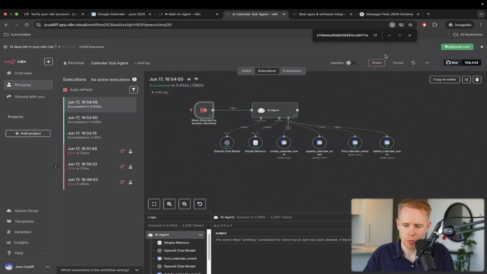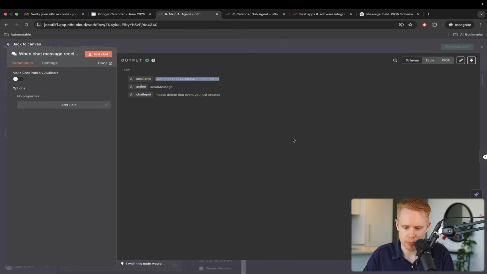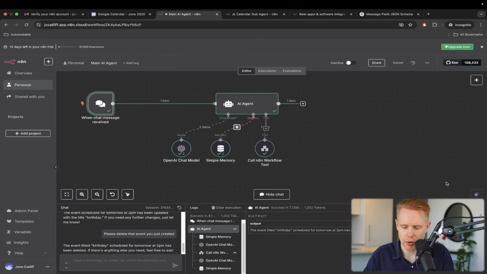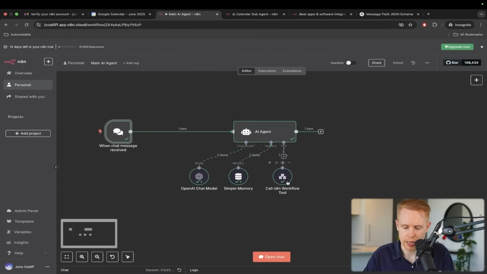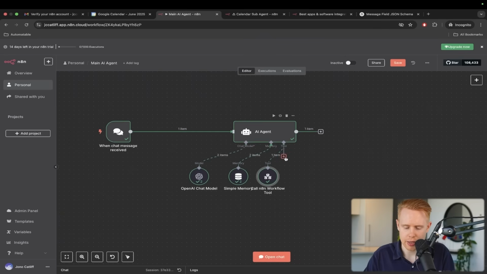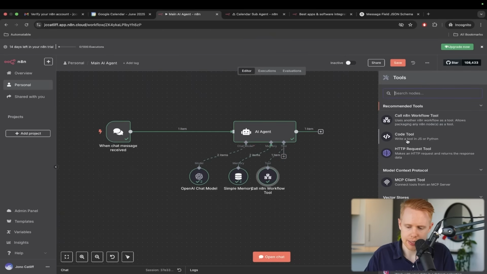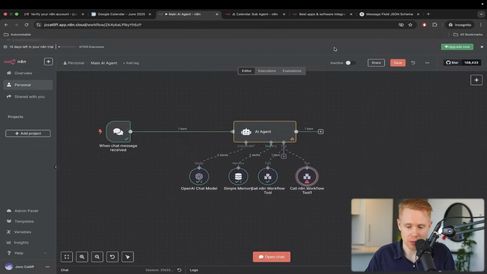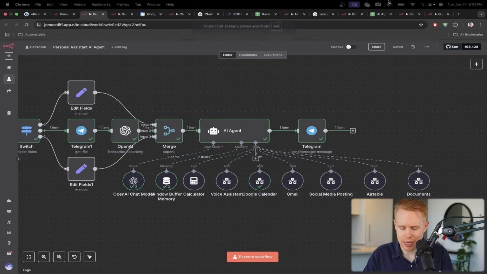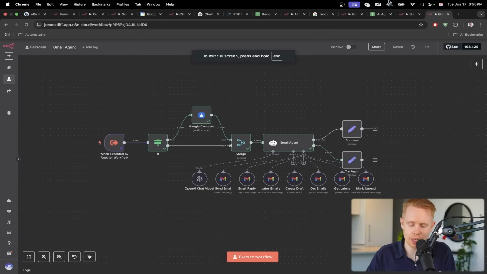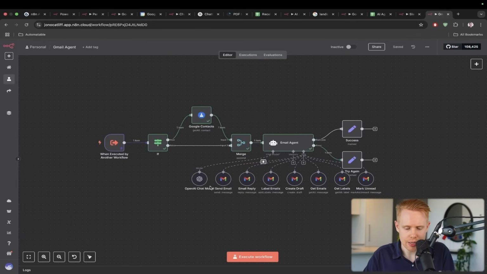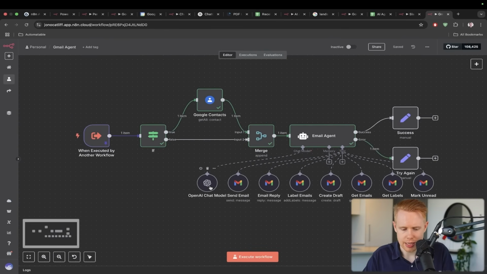Okay. And so why this is so important is because we could then go ahead and create more things. We could create another AI agent here, and this could be calling an n8n workflow tool. And this time we could be like, hey, I don't want you just to manage my Google Calendar. I want you to manage my Gmail. And so take, for example, this workflow here, which I'm going to include in the blueprints down below for free, where in a nutshell, it's more or less the exact same thing.